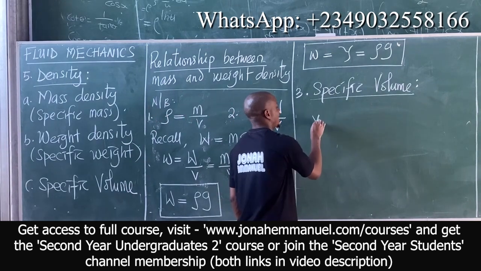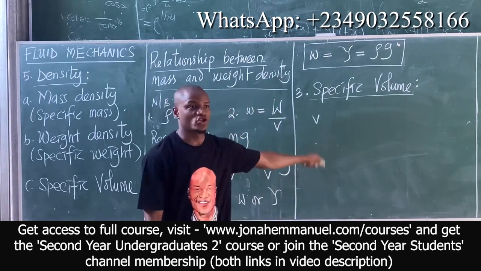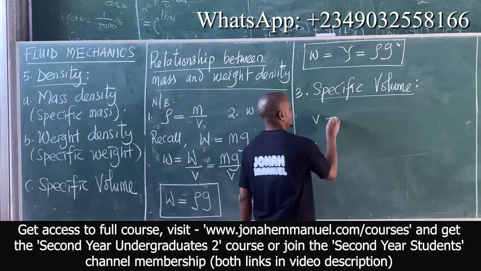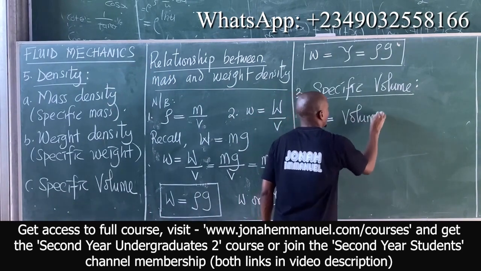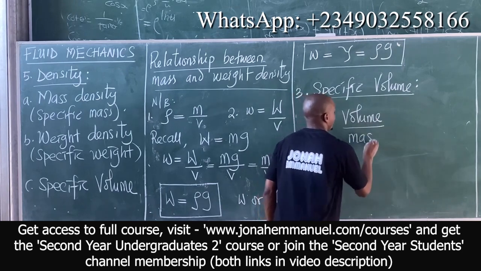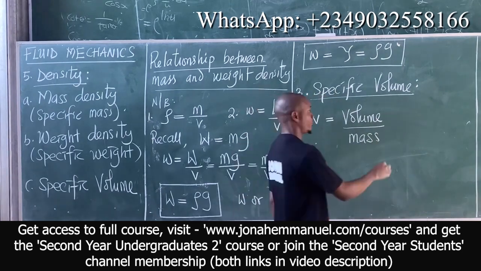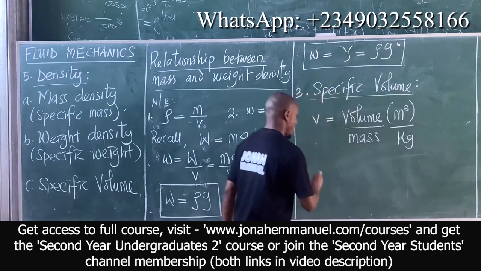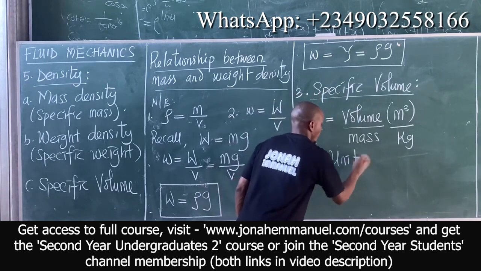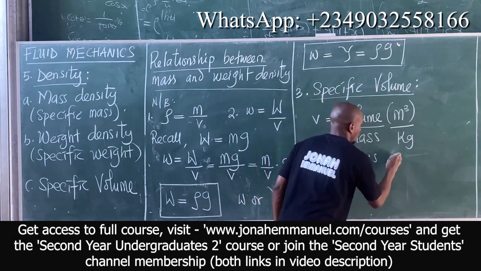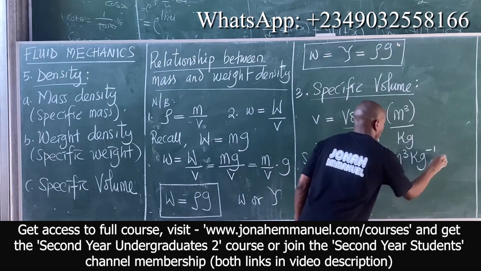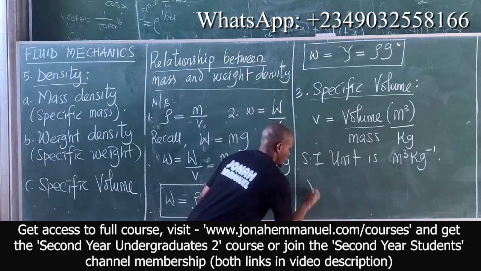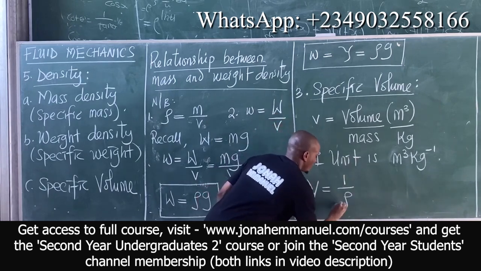And it is abbreviated by small v. So small v is for specific volume. It is the ratio of volume to mass, volume all over mass. Get units. Volume, of course, is meter cube. Mass is kilogram. So the SI unit is meter cube per kilogram.